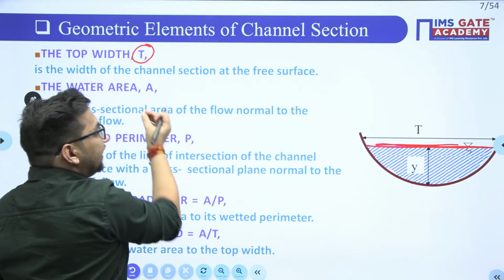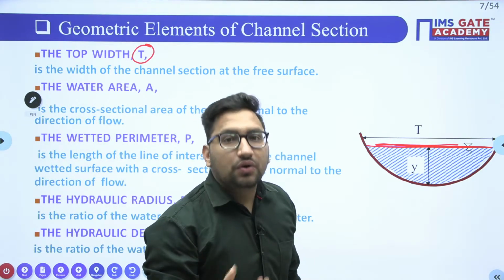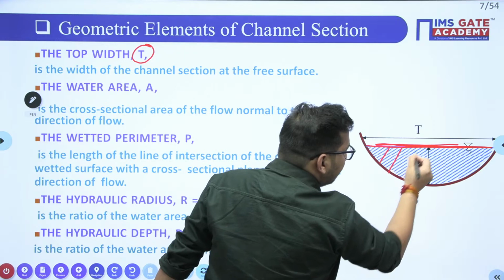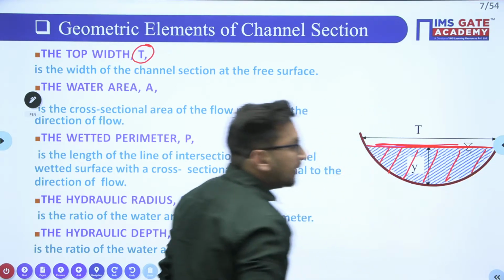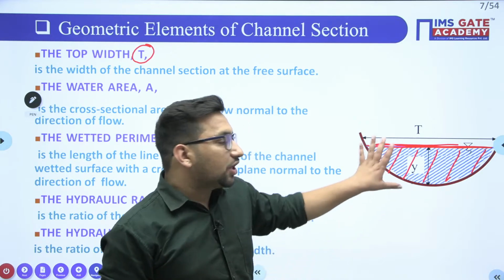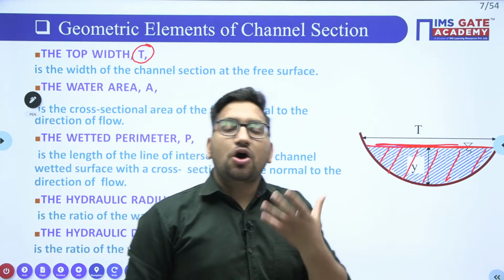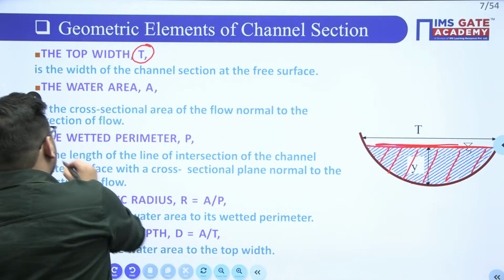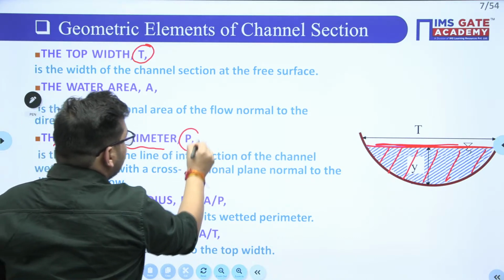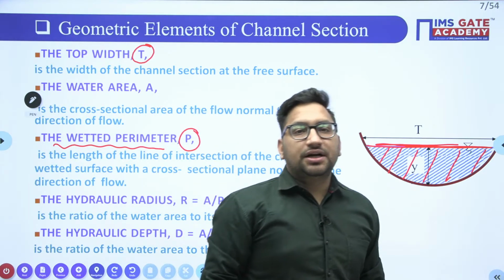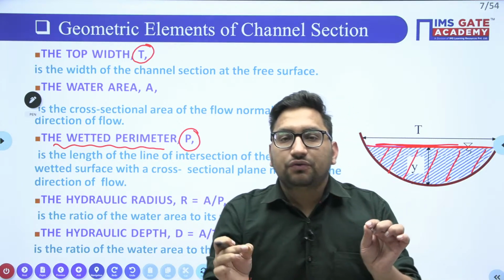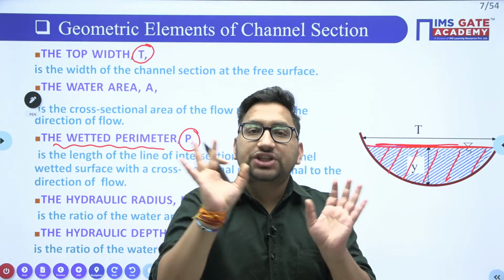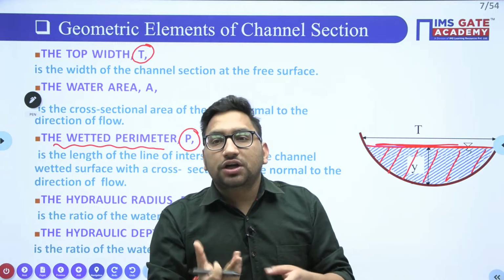Second is your wetted area, or sometimes we call it water area. What is this wetted area? It is nothing but the area covered by the water in this particular cross section. Clear? Right. Now, third is your wetted perimeter, denoted by P. What is the wetted perimeter? It is the length of the cross section of the channel which is in contact with water, right?